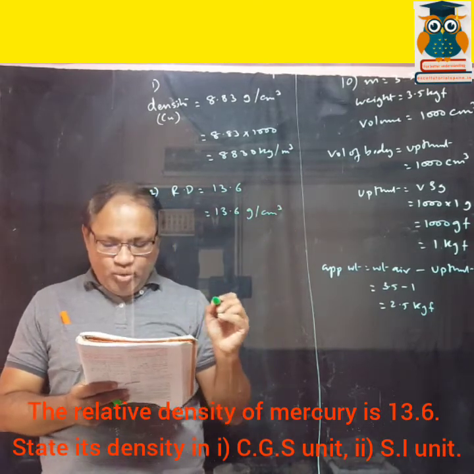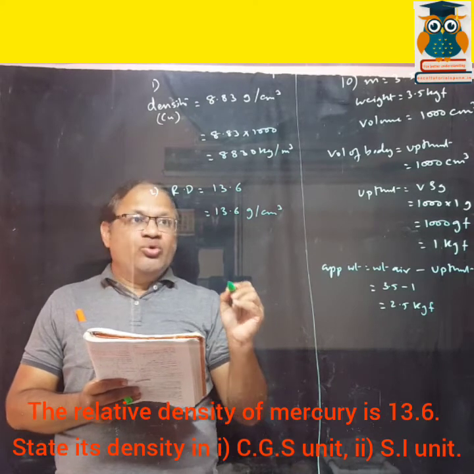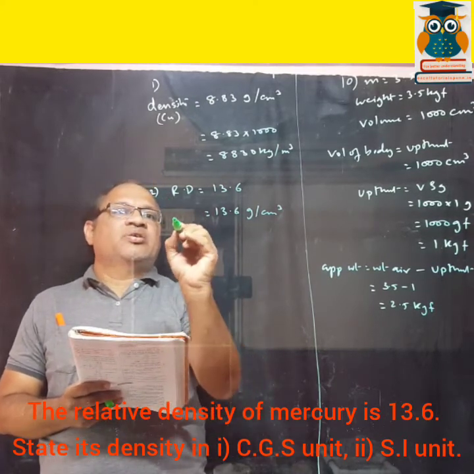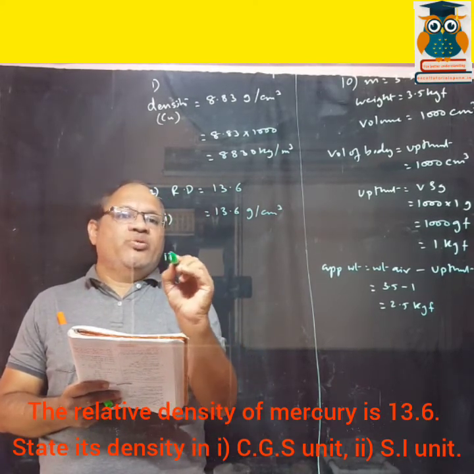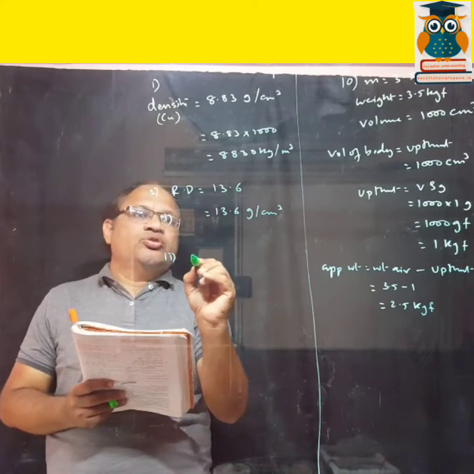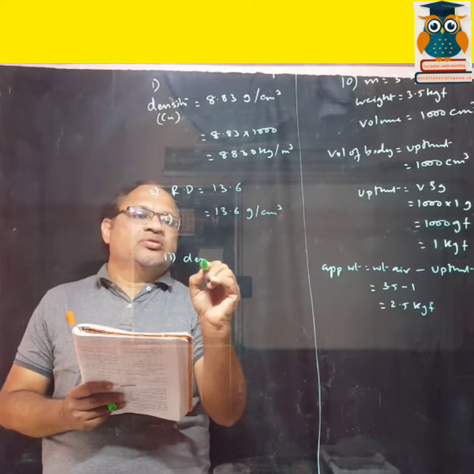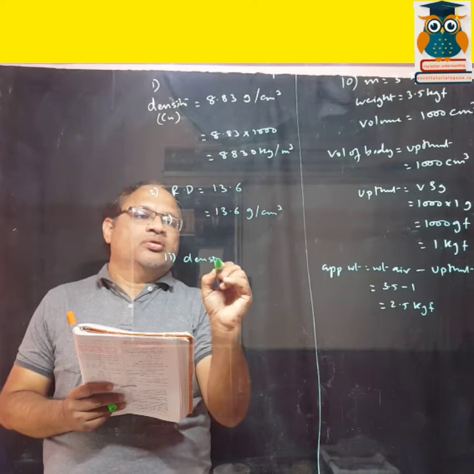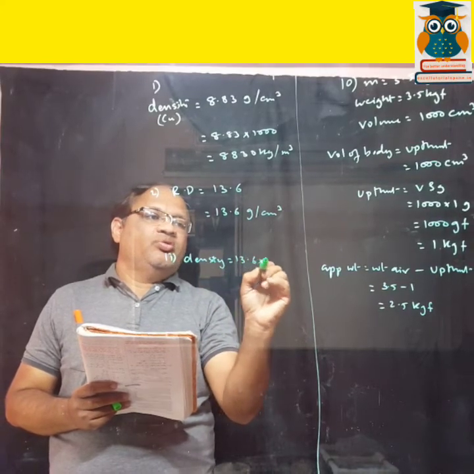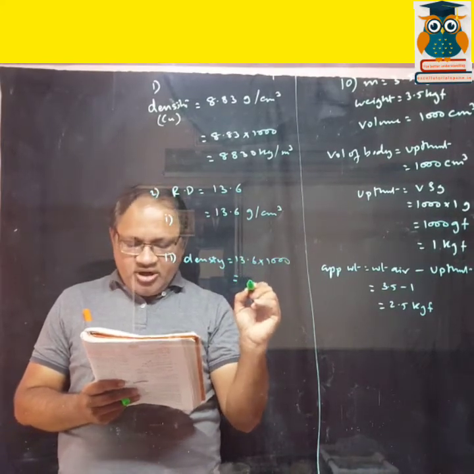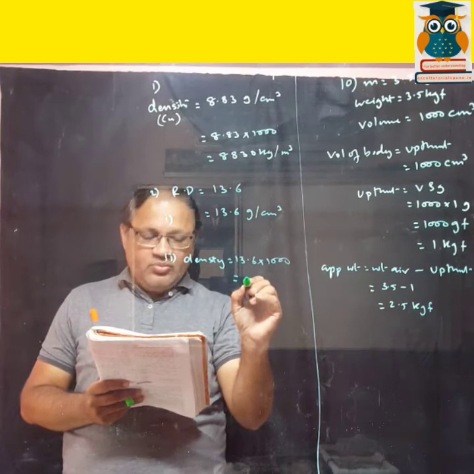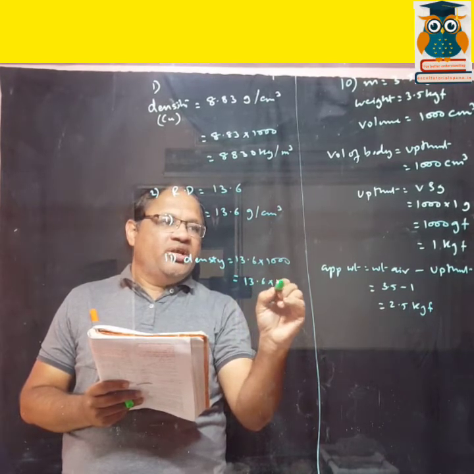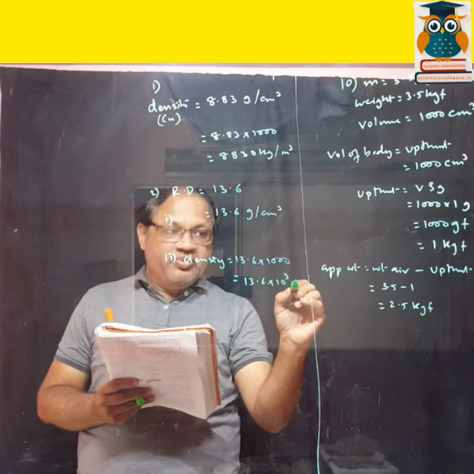Again, this is the first part's answer. In the second part they want it in SI unit, so that is 13.6 into 1000, which comes to 13.6 into 10 raised to 3 kg per meter cube.